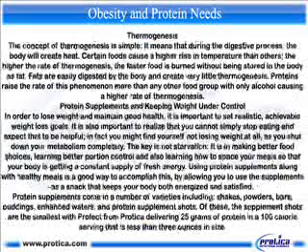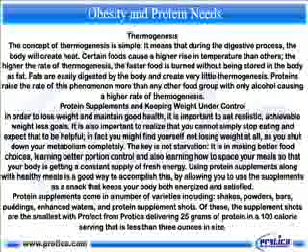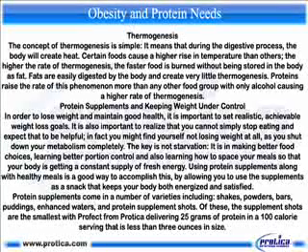Thermogenesis. The concept of thermogenesis is simple. It means that during the digestive process, the body will create heat. Certain foods cause a higher rise in temperature than others. The higher the rate of thermogenesis, the faster food is burned without being stored in the body as fat. Fats are easily digested by the body and create very little thermogenesis. Proteins raise the rate of this phenomenon more than any other food group, with only alcohol causing a higher rate of thermogenesis.